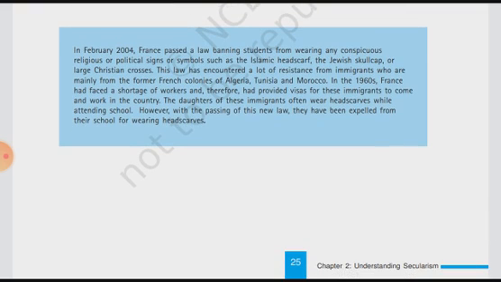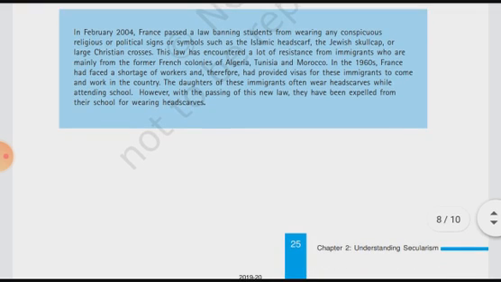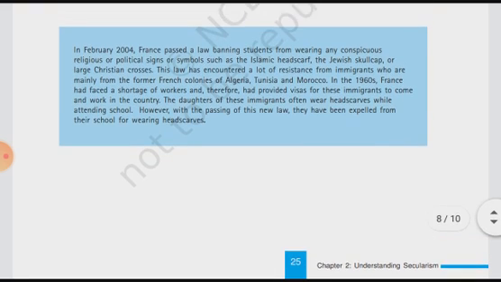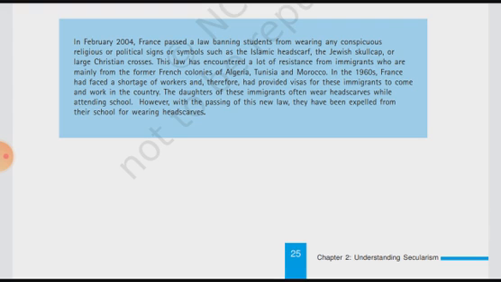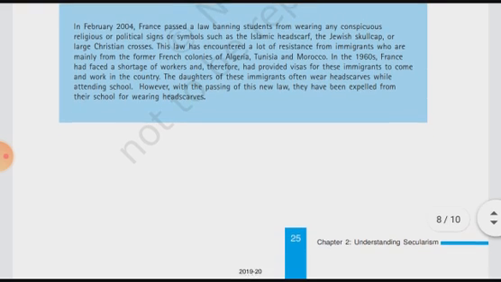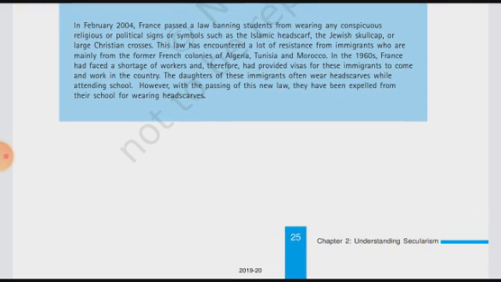So what happened after banning all these things? This law encountered a lot of resistance from immigrants who are mainly from the former French colonies of Algeria, Tunisia, and Morocco. Immigrants from different places, from what were earlier French colonies, under France. So the law encountered a lot of resistance over there.